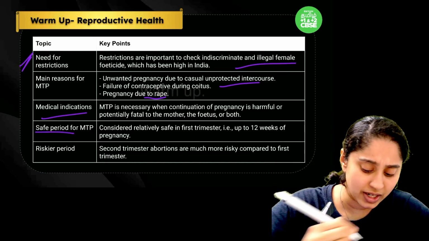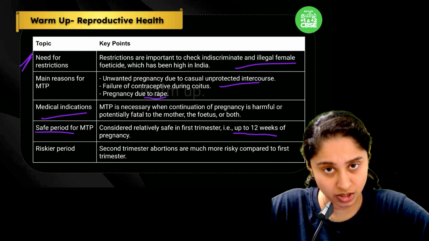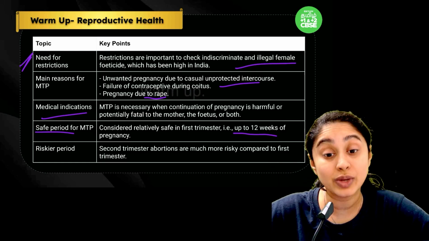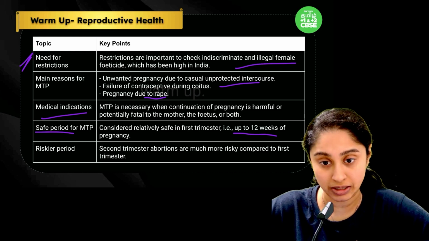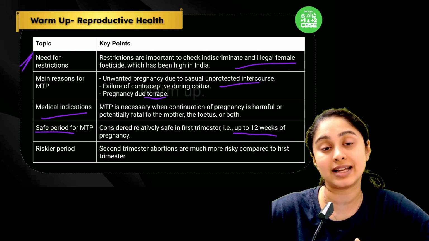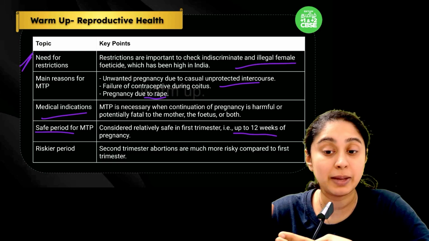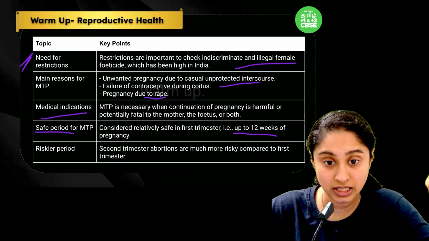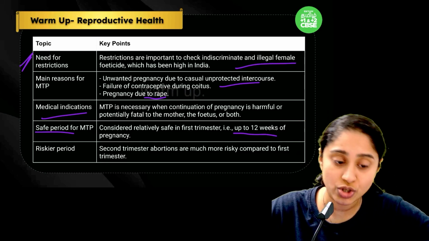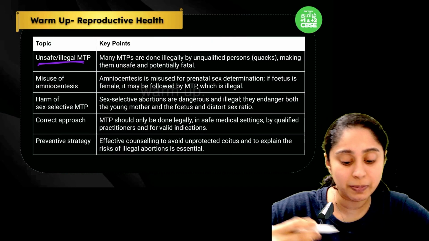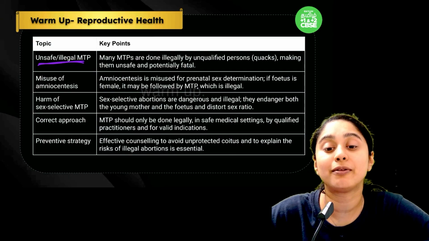Now the safe period is usually just 12 weeks. Within 12 weeks it's completely safe, but after 12 weeks it is much riskier. But given the risk, if the baby is suffering from a particular disease, or if the mother cannot carry the pregnancy further, then on such grounds you can definitely go for an MTP.